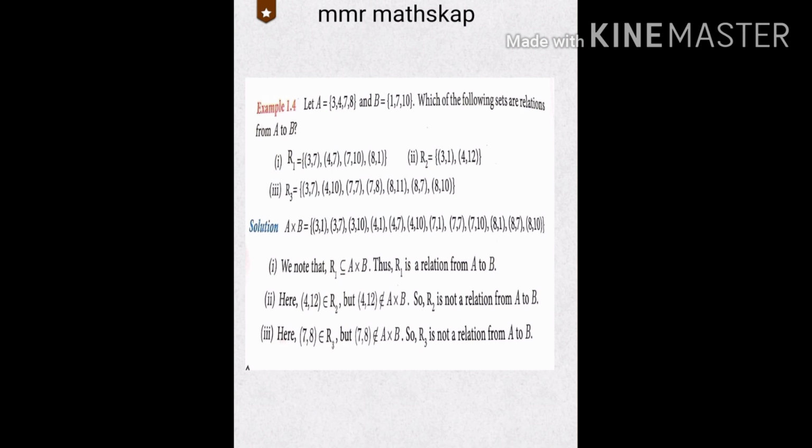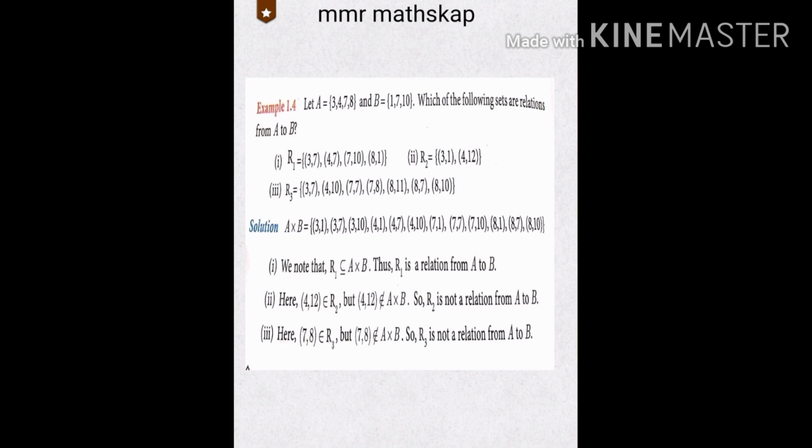Second one, R2: (3, 1), (4, 12). So (3, 1) is in A cross B, but (4, 12) is not in A cross B. So R2 is not a relation from A to B. You understand? (4, 12) is not in A cross B. So R2 is not a relation from A to B.